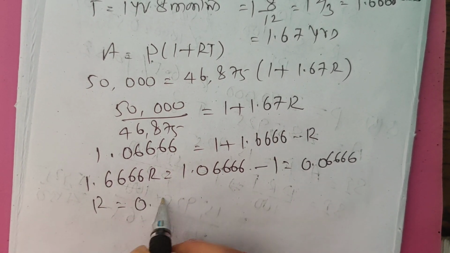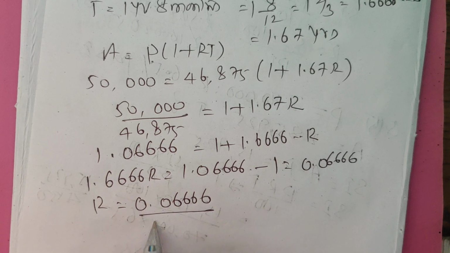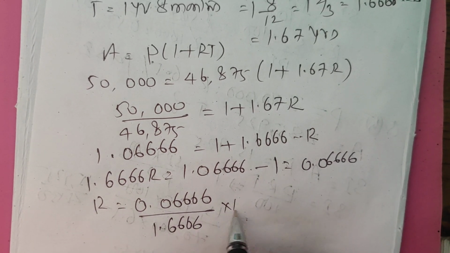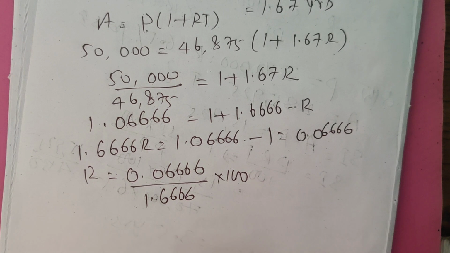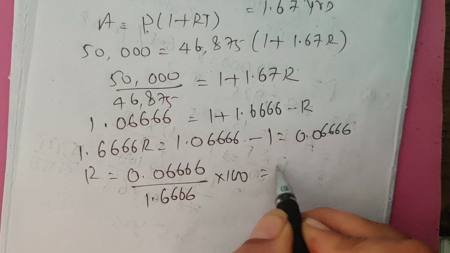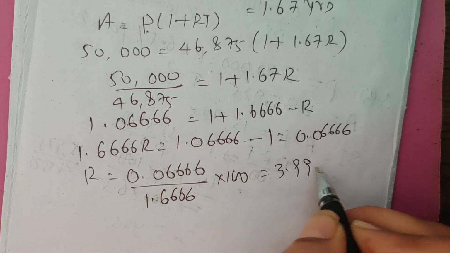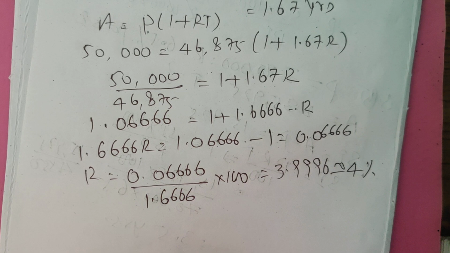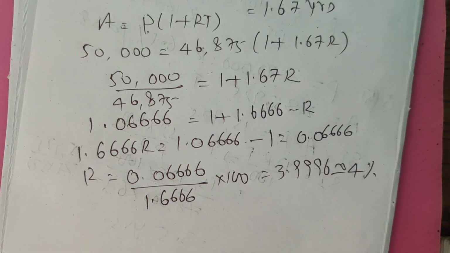So R is equal to 0.06666 divided by 1.6 into 100. This is 3.99, sir, 3.96 approximated to 4% interest. 4% interest.